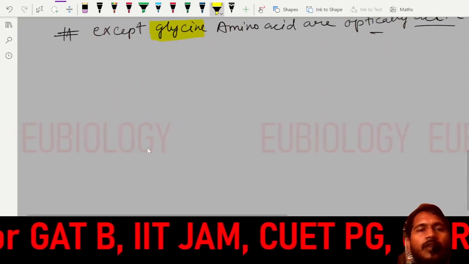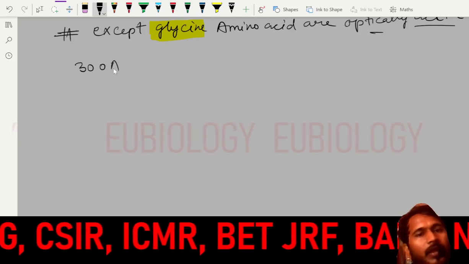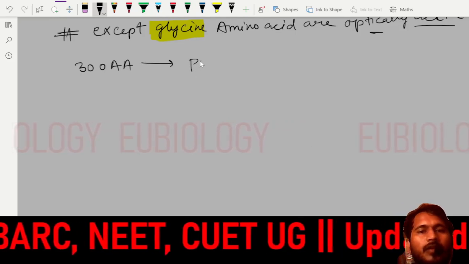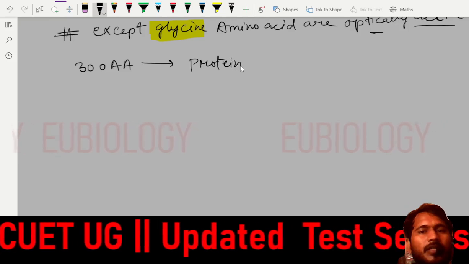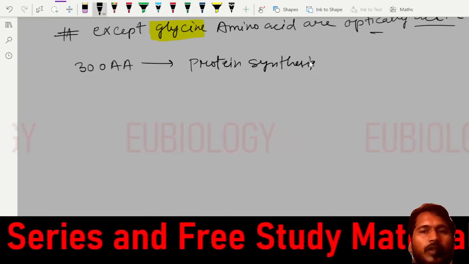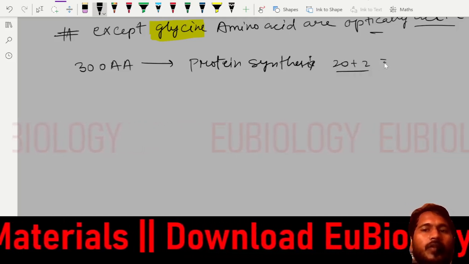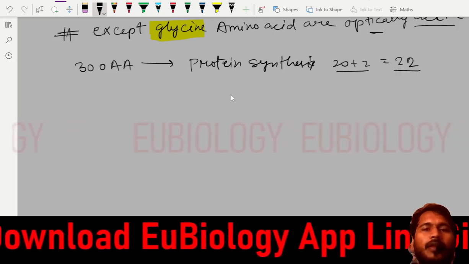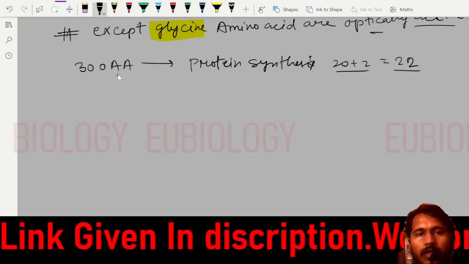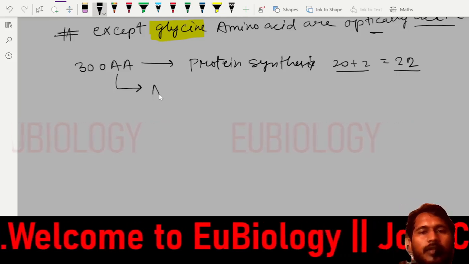Now, if you look at the amino acids, there are around 300 amino acids known till now. Out of these 300, only some help in protein synthesis, and these are 20, then add 2 more. So 20 plus 2, that is 22 amino acids that help in protein synthesis, and the remaining do not synthesize a protein, but they have an important role, and that's why they are called